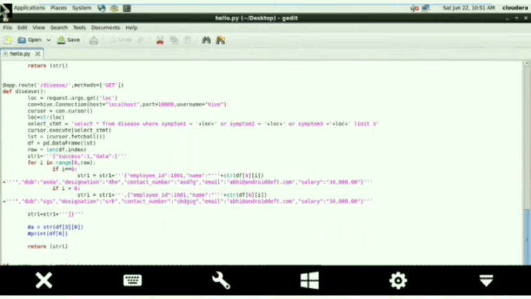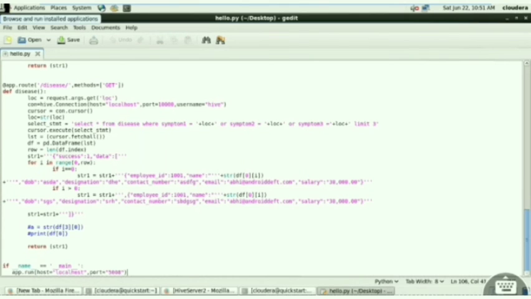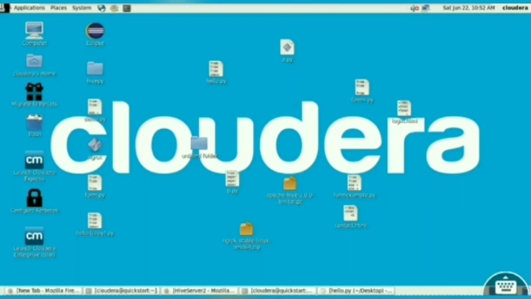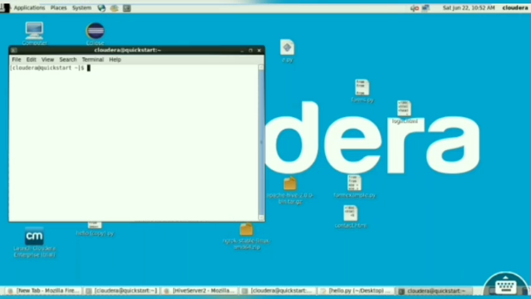This is one of my APIs, which helps to fetch all the data from the backend regarding symptoms and send it to the front end. And the port number is 1008, and this should be the same when running the ngrok file.